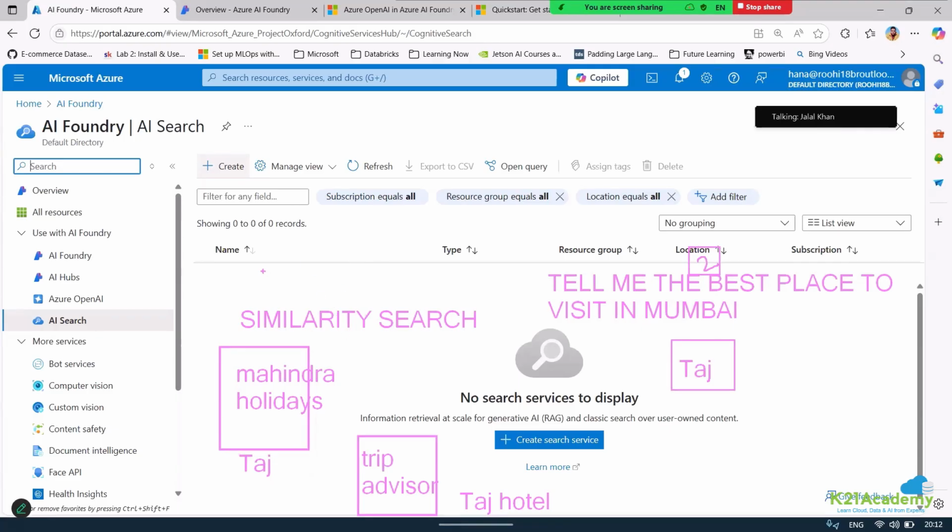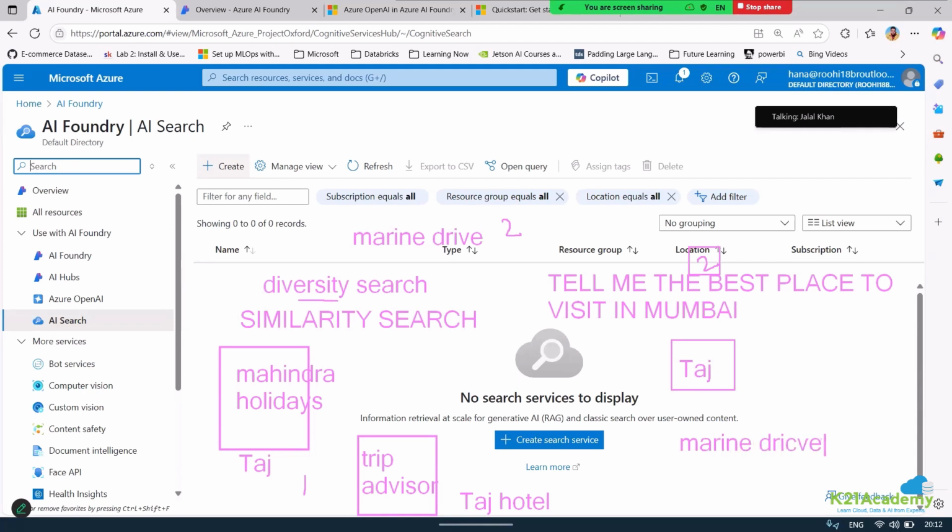Apart from similarity search, you should also apply something called diversity search. I want a similar result, but I also want a diversified result. If these two results are near to each other within a specific threshold, I do not want to call both together. I just want one of these results, and the next best result may be Marine Drive. So when we implement diversity search, it will give me two results: Taj as well as Marine Drive. I hope that makes sense.